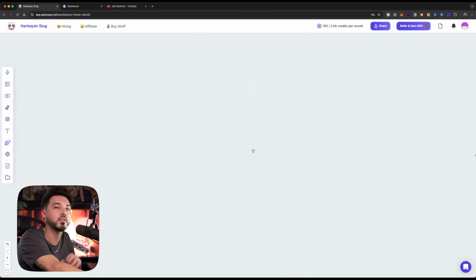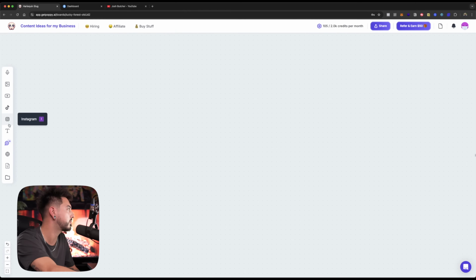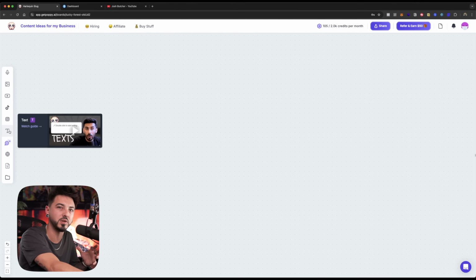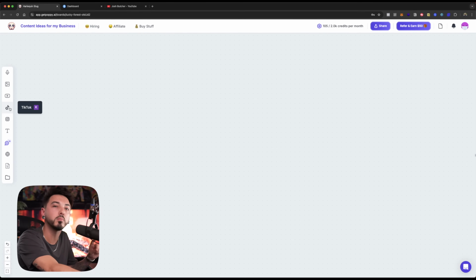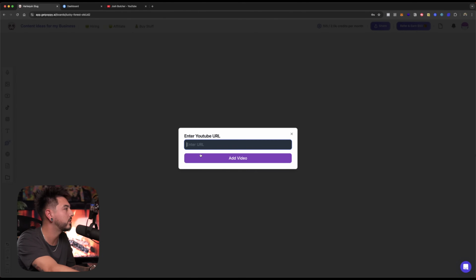Now here you are inside of the whiteboard editor. Now up here in the top left, you can actually rename this whatever you want. So I can say content ideas for my business or whatever you want to say, right? Now on the left-hand side, this is where we can import all the different types of media. So like I said before, you can add all kinds of media here, and you can either just copy and paste links directly onto the whiteboard here, or you can click and add them just like this.